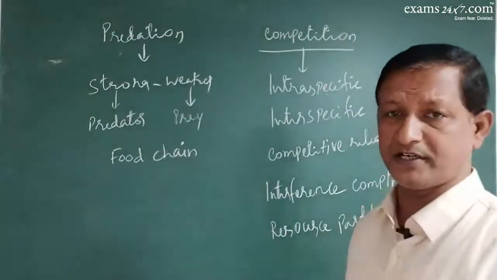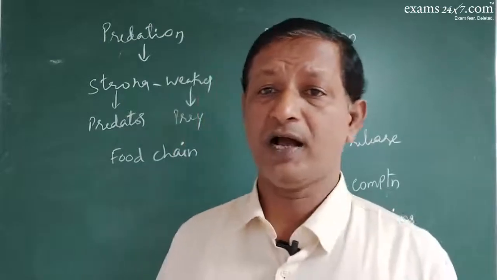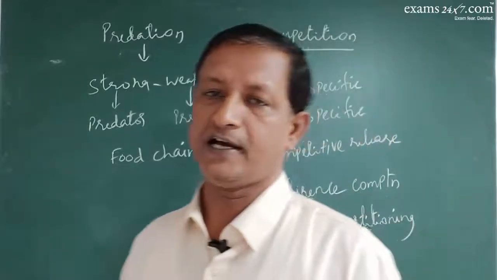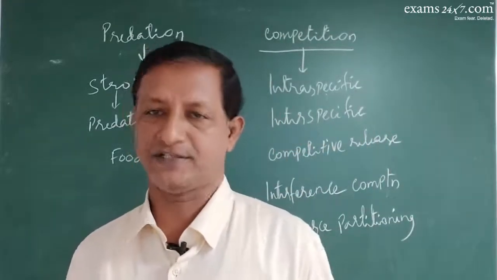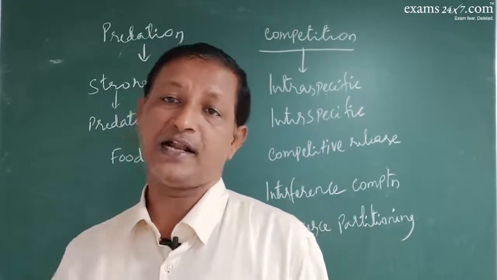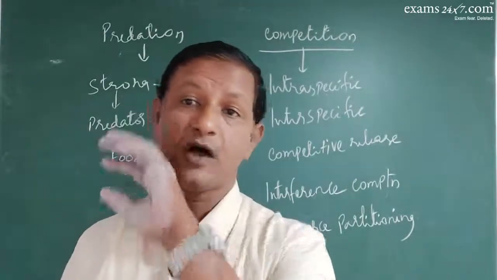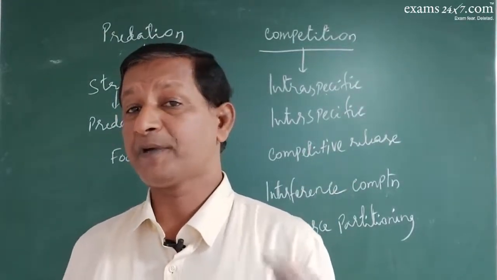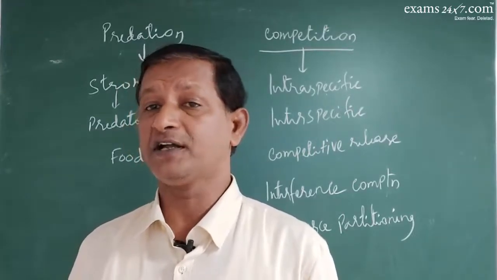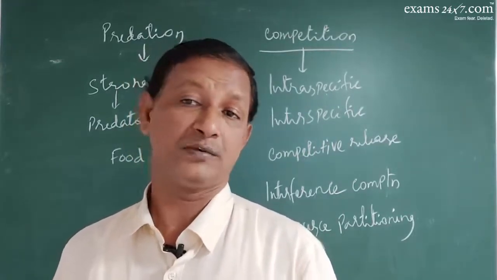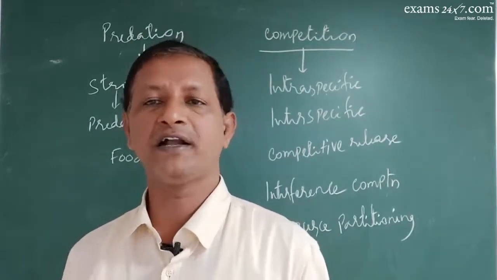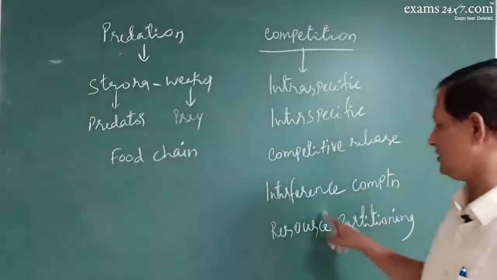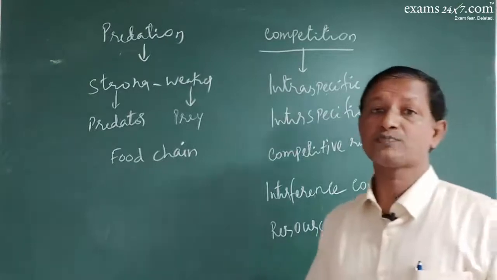Interference competition means an organism will have some interference in its activity. For example, a deer is grazing in a particular place. So when it is grazing, suddenly it might feel the presence of a tiger. So now the very presence of the tiger will interfere with the deer grazing comfortably. So then what does it do? It just runs away. So competition is by interfering, or it can also be by resource partitioning.